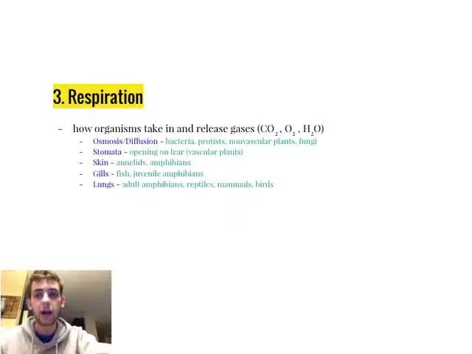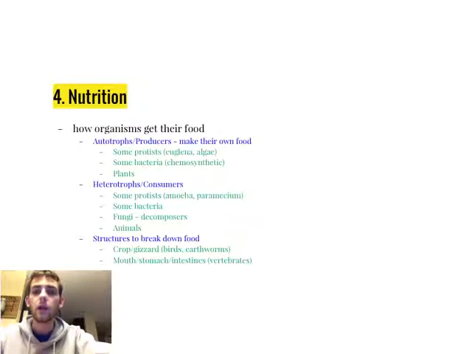Fish and juvenile amphibians have evolved to use gills to respire, or for gas exchange. And then adult amphibians, reptiles, mammals, and birds all have developed lungs in order to do gas exchange. So you can see that amphibians have actually used all three different types of structures, skin, gills, and lungs, in order to respire. The fourth life process is nutrition, and this is how organisms are going to get their food.